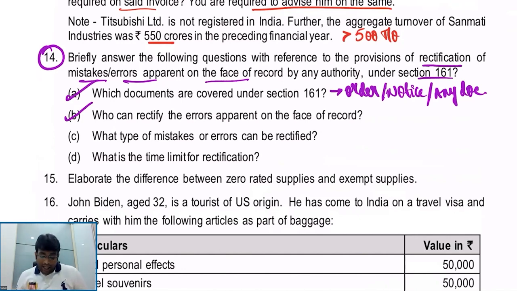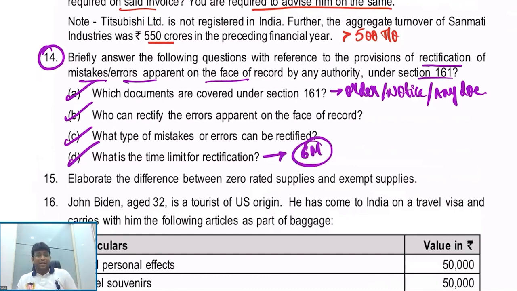Third, what type of mistakes or errors can be rectified? Only a mistake apparent from record can be rectified. If it is that kind of mistake where it is debatable to decide what the answer is, then it cannot be rectified. Because the benefit of this rectification is given only for an error which is apparent from record, which is clearly evident and which is not debatable. Next. What is the time limit for rectification? Wonderful. Let me tell you, my dear friends, in general, the time limit is 6 months.